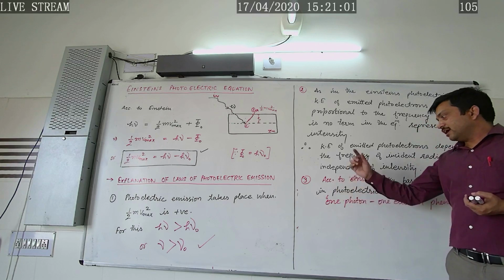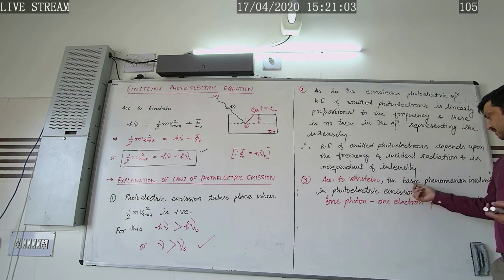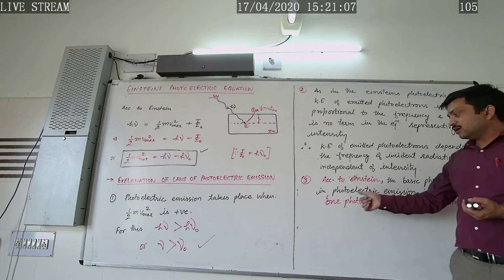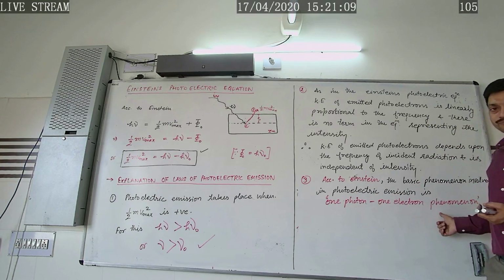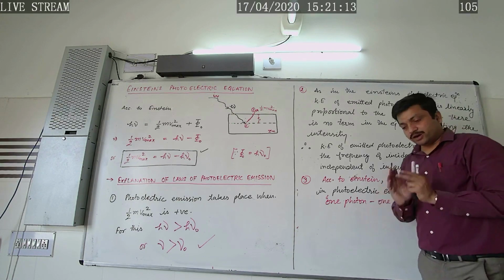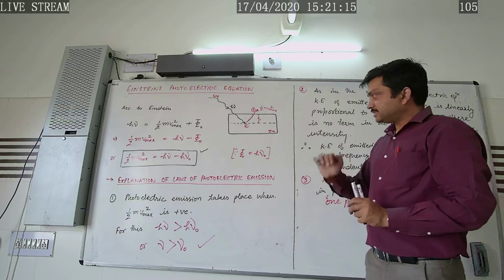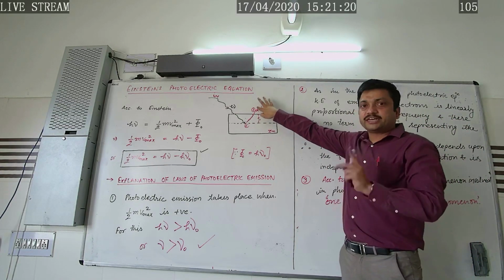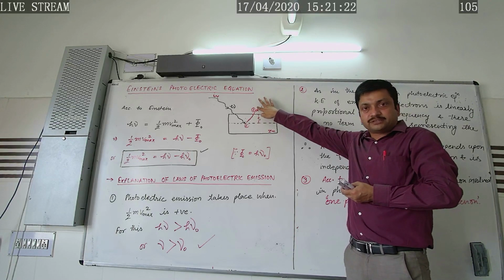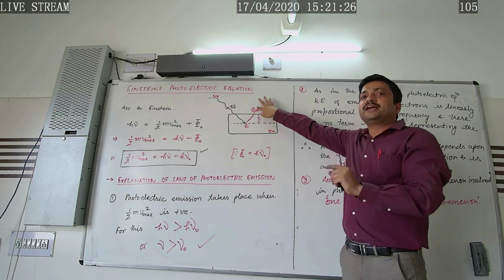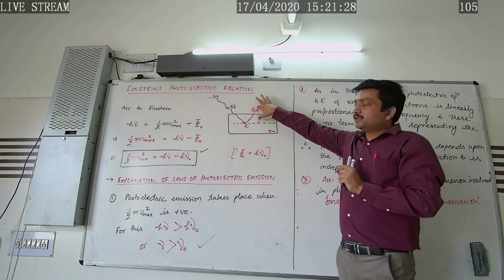Once again repeating, according to Einstein, the basic phenomenon involved in photoelectric emission is a one photon and one electron phenomenon. Which means that when one photon is incident on the metal surface, at the same time one electron is ejected from the metal surface, provided the frequency of incident radiation is greater than the threshold frequency.